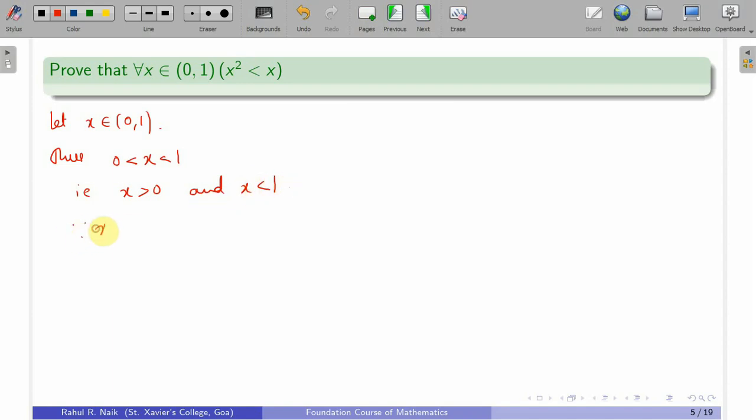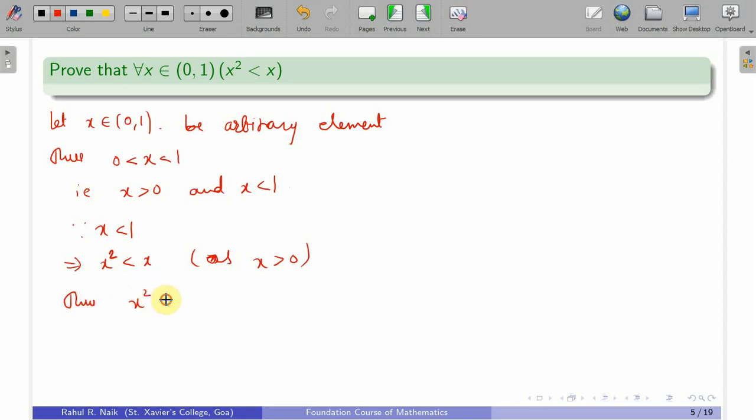Since x is less than 1, I can multiply x both sides. That will give me x square less than x, and it will not change the sign as x is positive. So, we have proved this for any arbitrary element. Thus I can say that x square is less than x for all x in (0,1). So, it is enough to prove for one arbitrary element and the statement holds.